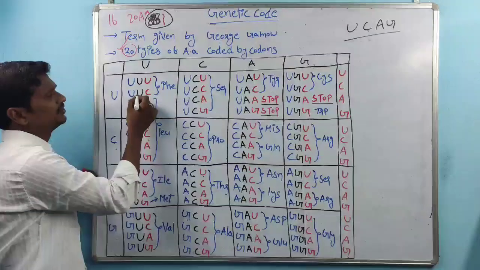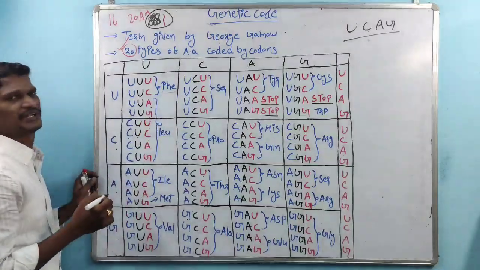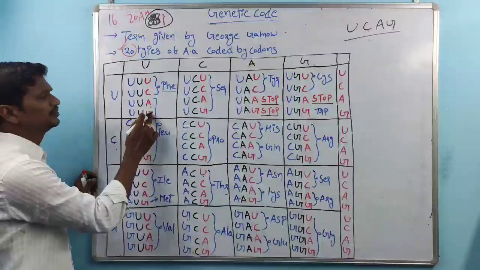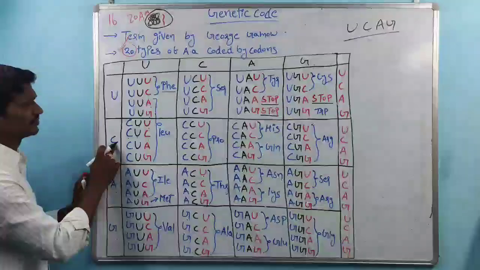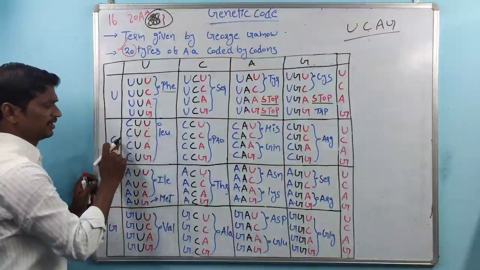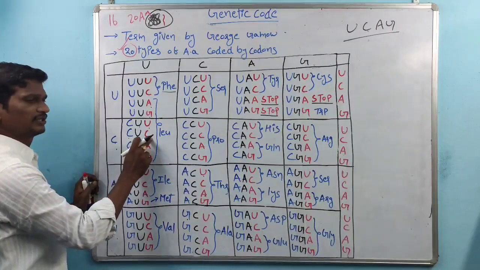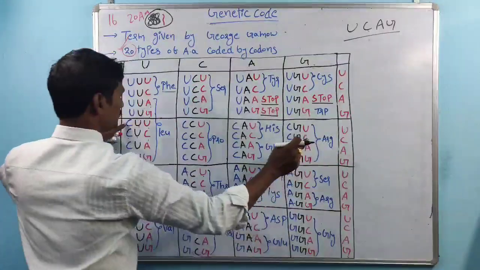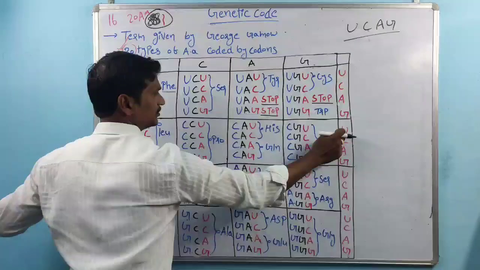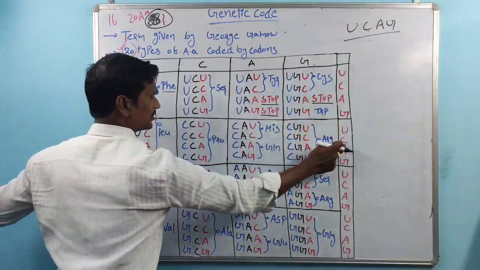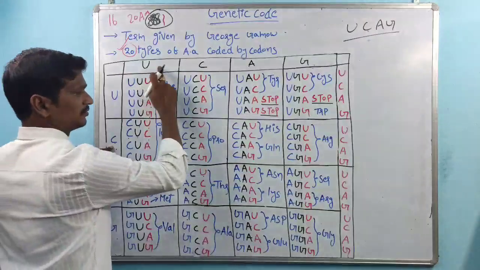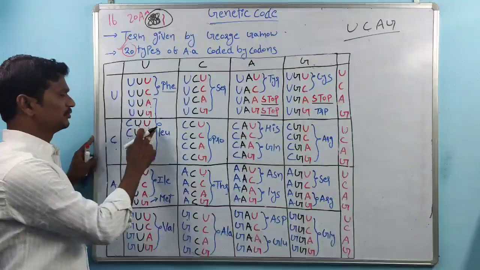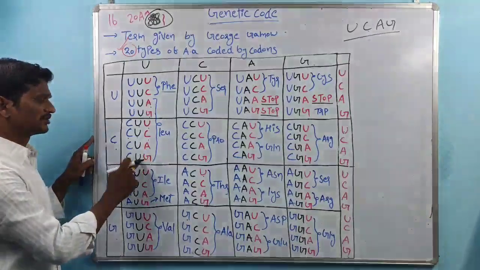UUU and UUC form phenylalanine, and UUA and UUG form leucine. Then for C, U: CUU, CUC, CUA, CUG.